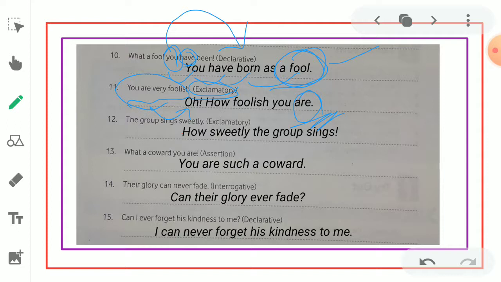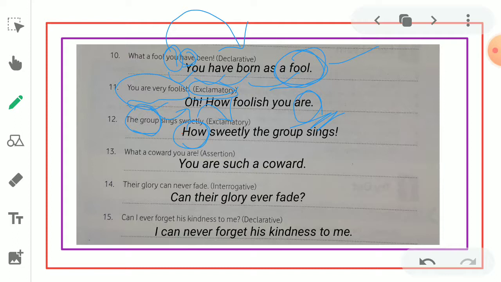Next, the group sings sweetly. So who? The group. It is in the form of declarative. We have to turn it to exclamatory. So how do you write? How? In what way does the group sing?